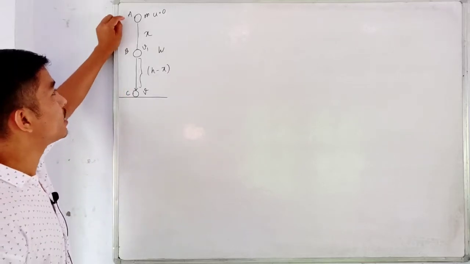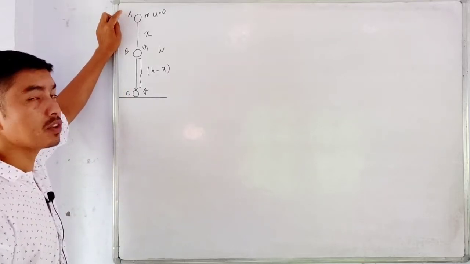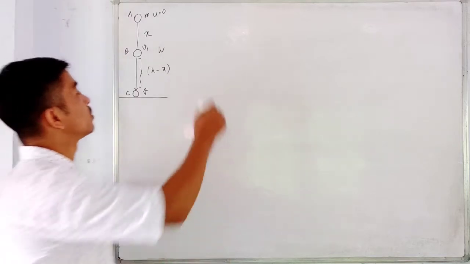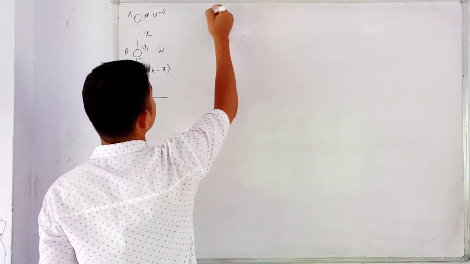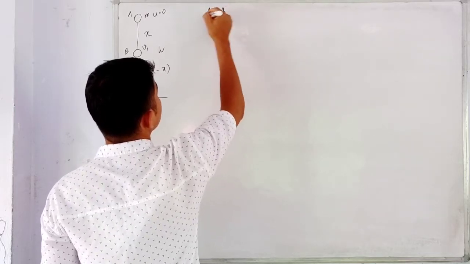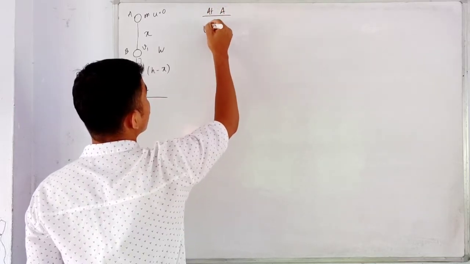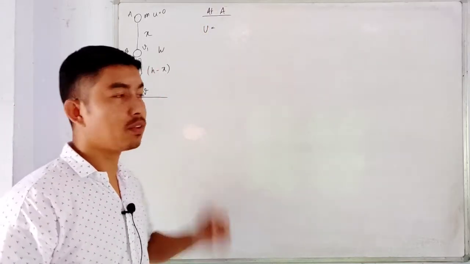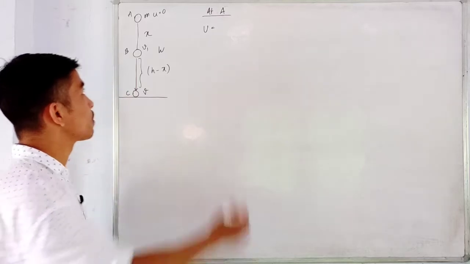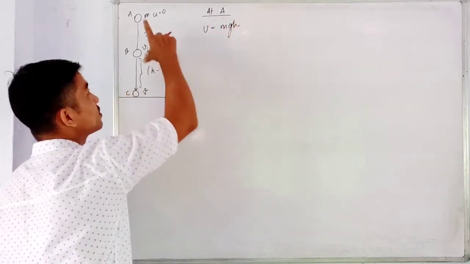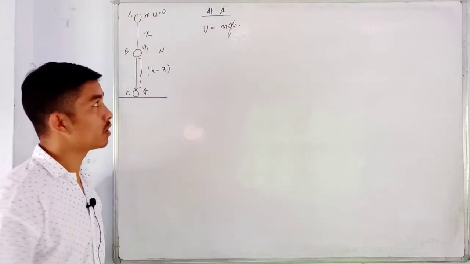So I'll try to find the kinetic energy and the potential energy at each of the points A, B and C. So we'll start from A. So at A, first the potential energy U, we derived already in the first part of this video. So U is simply m g h. Okay, so h is the height, g is the acceleration due to gravity.